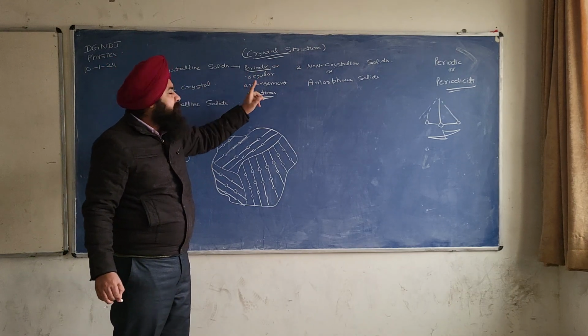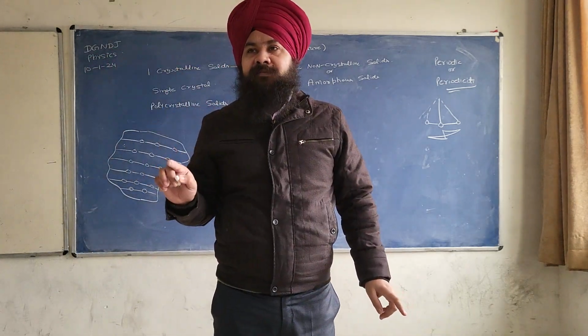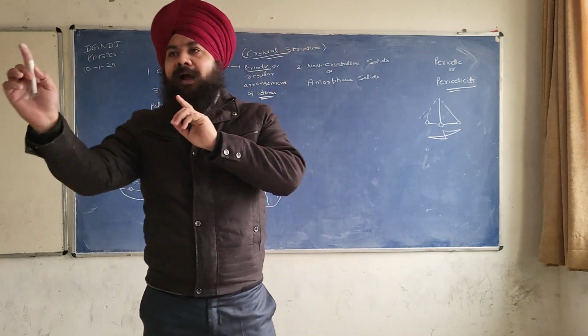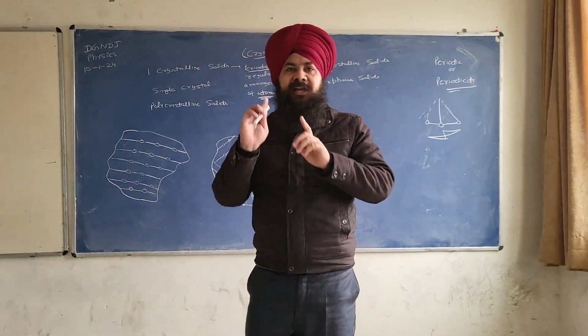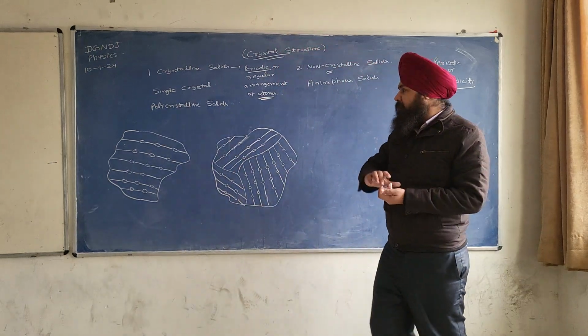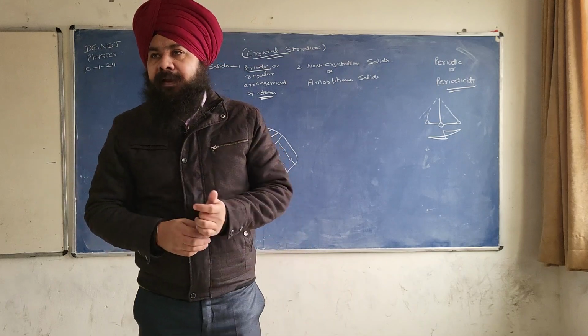Periodic or regular arrangement of atoms means the surroundings will be identical. Atoms repeat themselves in a regular fashion.